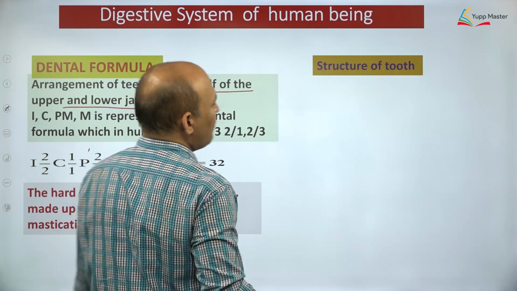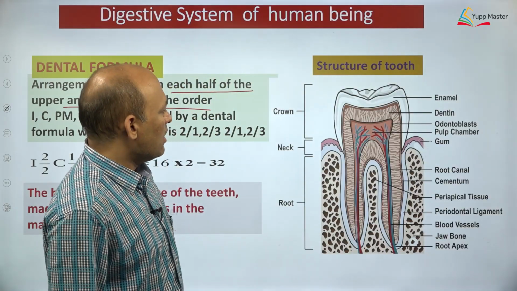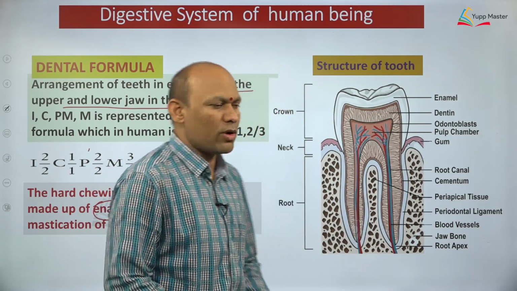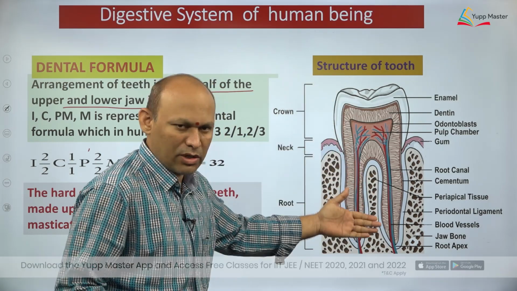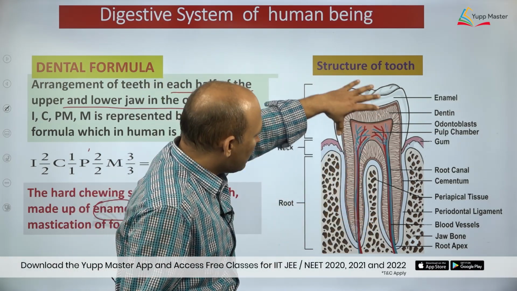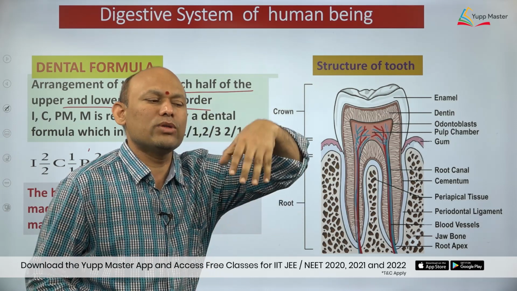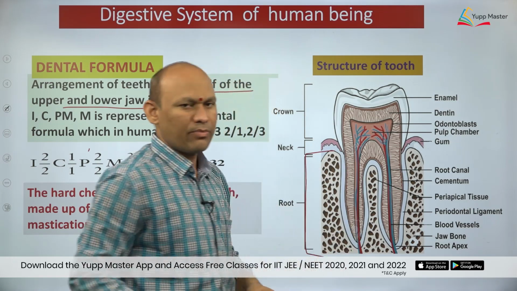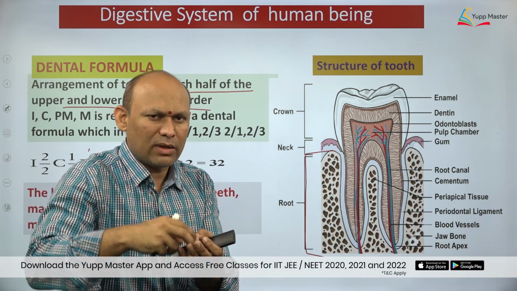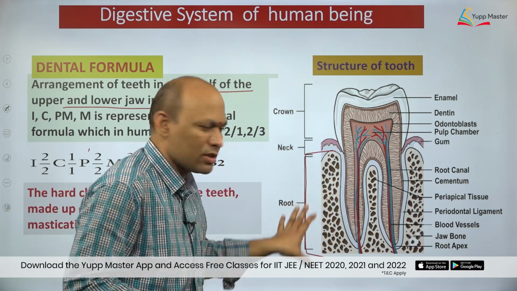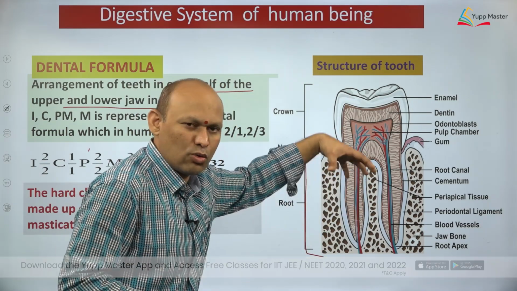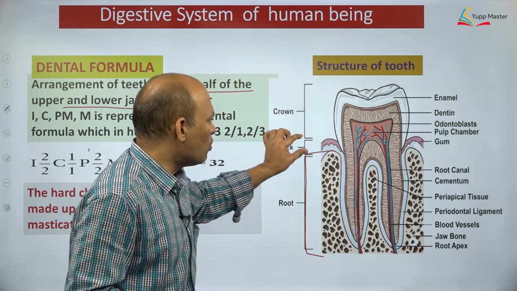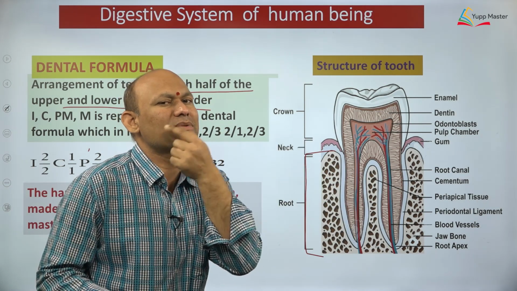Let us see the structure of tooth, dear students, right? Let us have a look. So this is the structure of tooth. Are you able to see? This is the structure of tooth. It's very important. See, I have shown a longitudinal section of the tooth, right, dear students? So this tooth is embedded in the socket of jawbone. You see, this is the socket of jawbone, dear students, from here to here, and much more part of the tooth is embedded in the socket of jawbone, dear students. You need to understand, right? So the part of the tooth which is embedded in the socket of the jawbone is called root. Part of the tooth, right, which is covered by gums or gingiva, right?